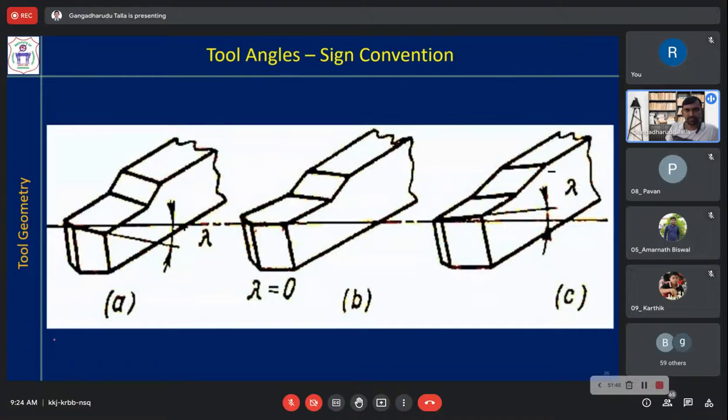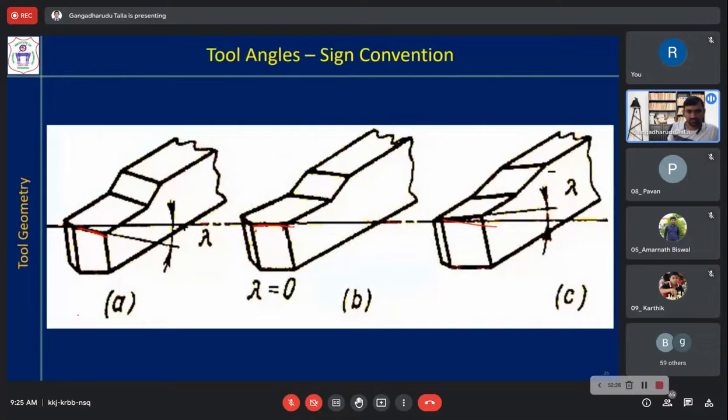And the sign convention in the case of lambda: if the tool edge is below the pi r plane, lambda will be positive. If the cutting edge and pi r are coinciding, lambda is equal to 0. If the tool is tilted a little bit above pi r, then it is negative, similar to the rake angle that we have seen earlier.